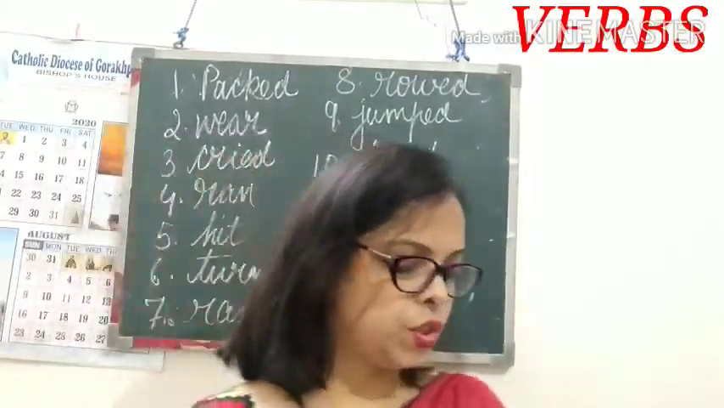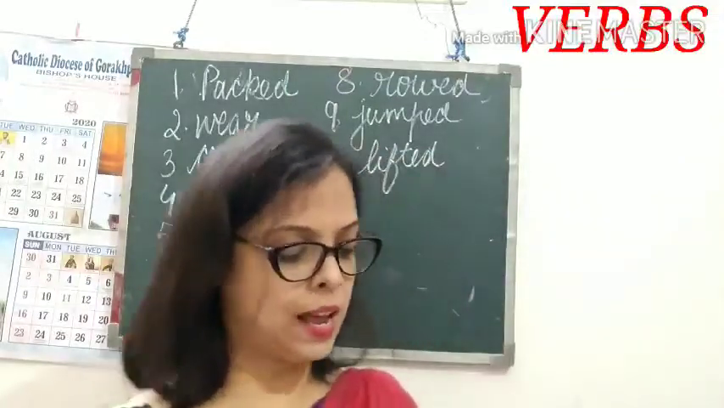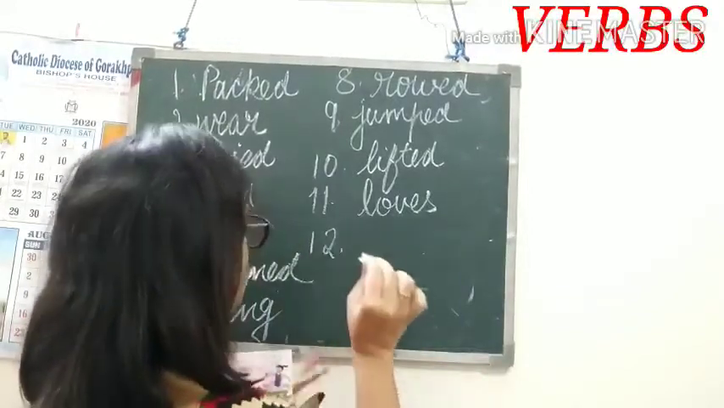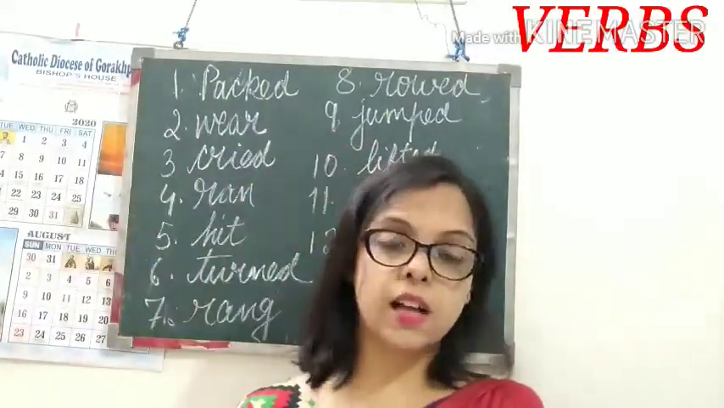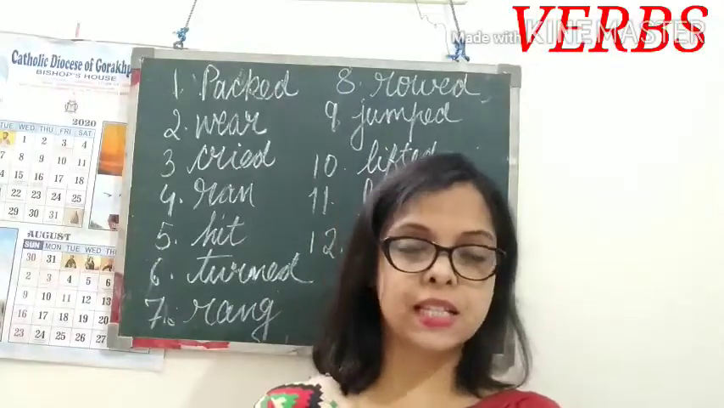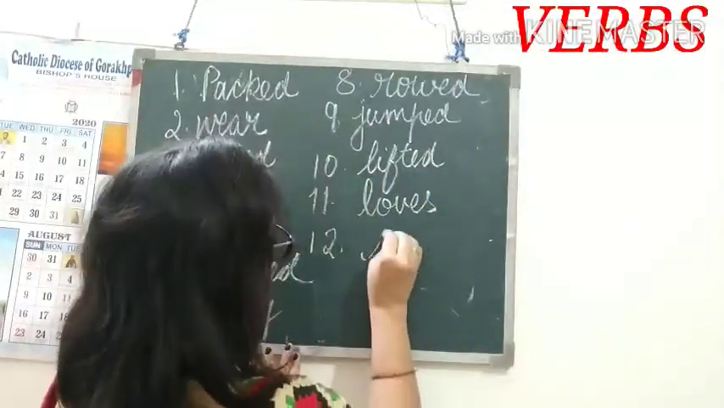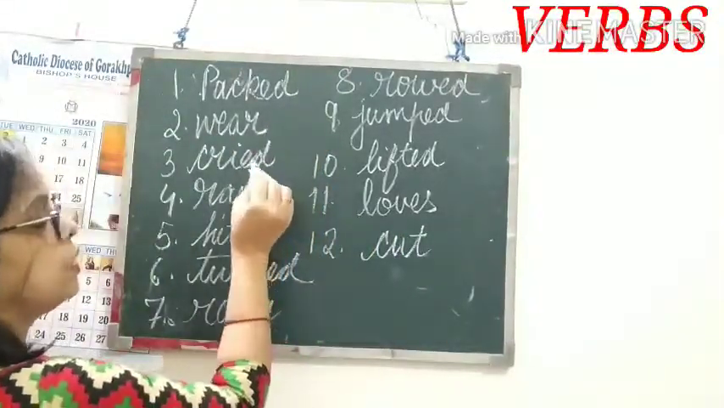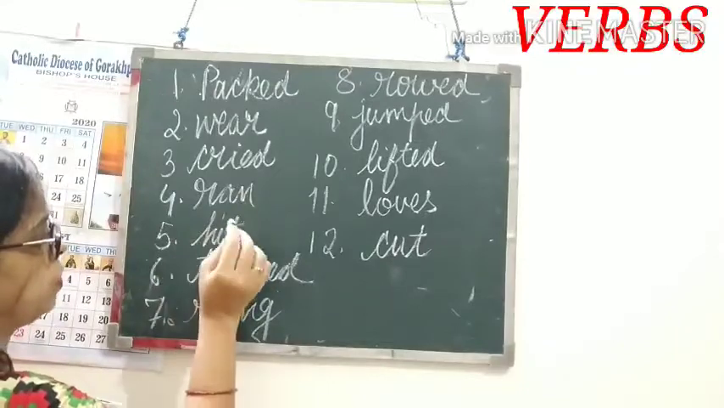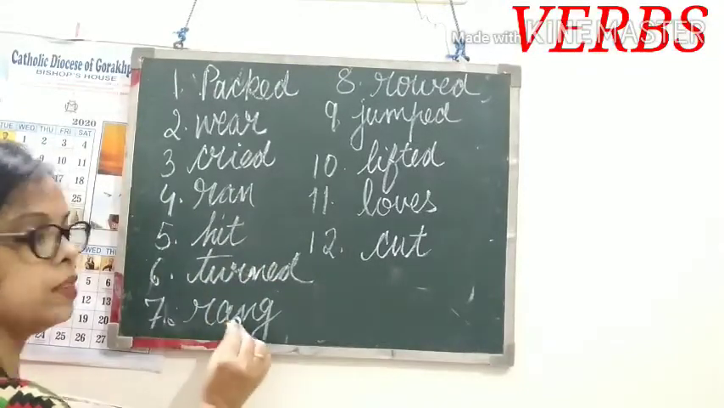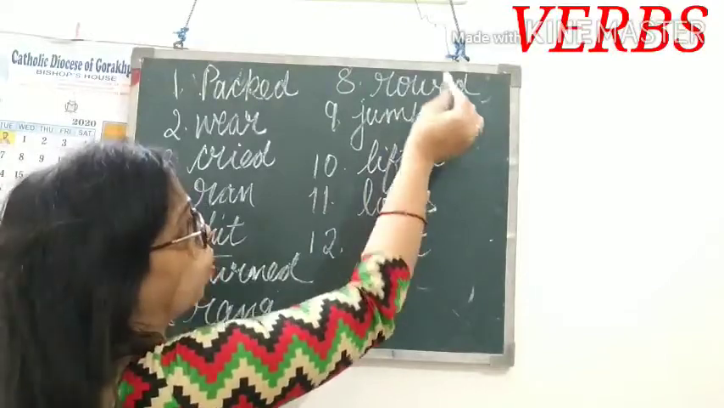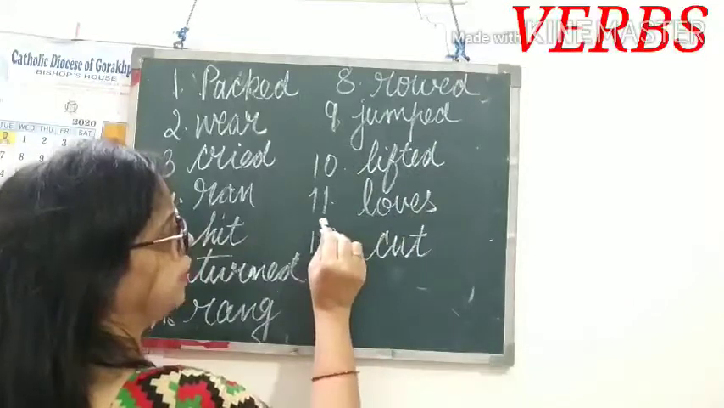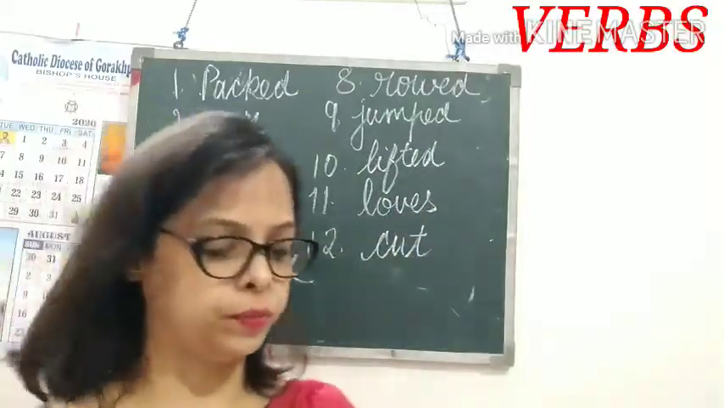11th. Vishal loves to play football and cricket. Loves. 12th. The tailor cut the grey cloth with his big scissors. Cut. So first one is packed. Second wear. Third cried. Fourth ran. Fifth hit. Sixth turned. Seventh rang. Eighth rowed, R-O-W-E-D. 9th jumped. 10th lifted. 11th loves. And 12th cut.